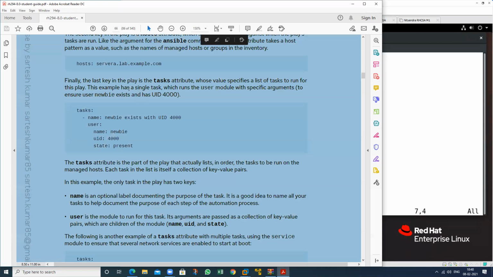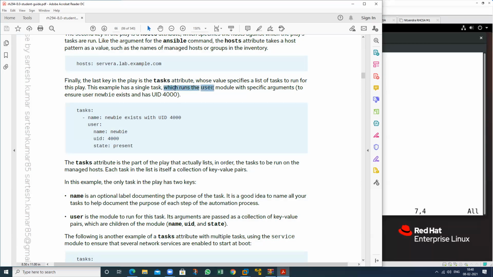So here, see, this one has a single task which runs the user module. What is this? This is the module name. So here we do not use the command. What is the command to create the user? useradd. But I am using a module here. In Ansible, the commands are called modules.